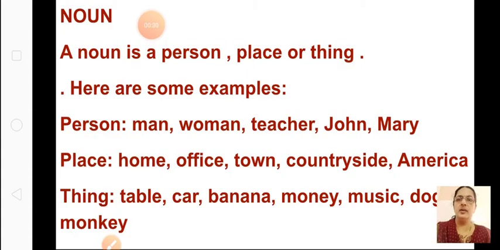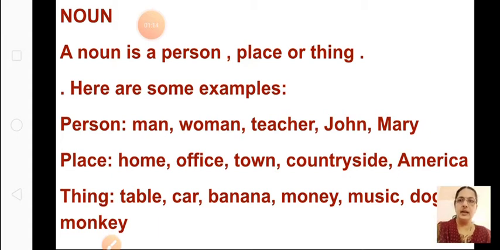What is a noun? Noun is a person, place or thing. So examples given here. Person means it can be man, woman, teacher, John, Mary. All these come under noun. Places: home, office, town, countryside, names of some places like America, London, or India. Any places when you talk, it is all noun. Thing, all the things come under noun. Table, car, banana, monkey, music, dog, any animals, plant, chair, all other things come under noun. So person, place or thing all come under noun.